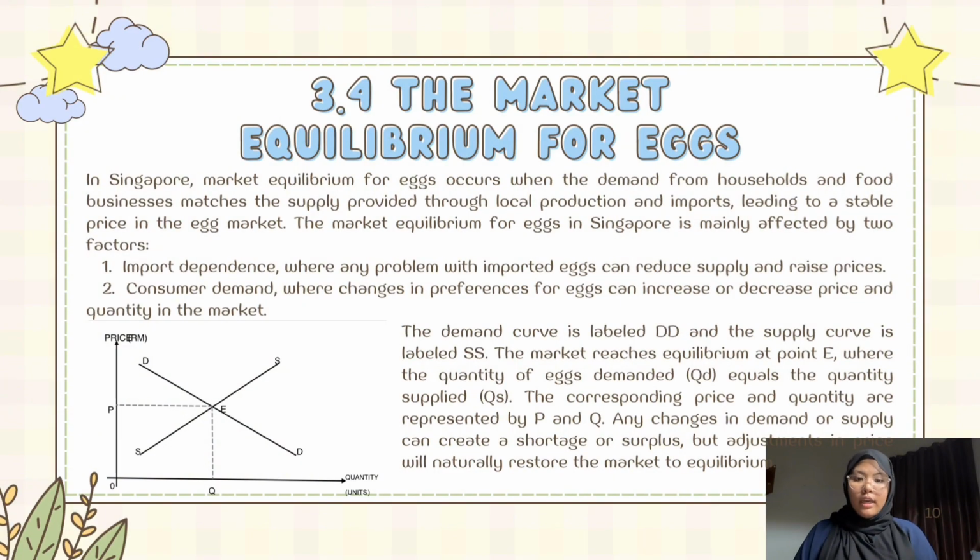3.4 Market equilibrium for egg. In Singapore, market equilibrium for egg occurs when the demand from households and food businesses matches the supply provided through local production and imports, leading to a stable price in the egg market.